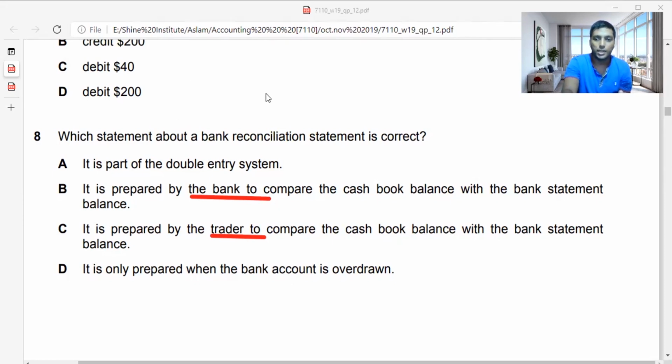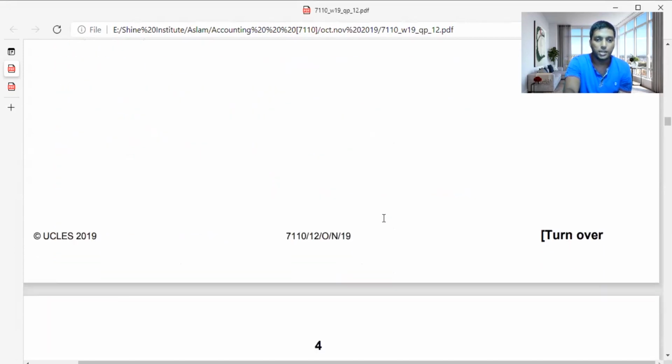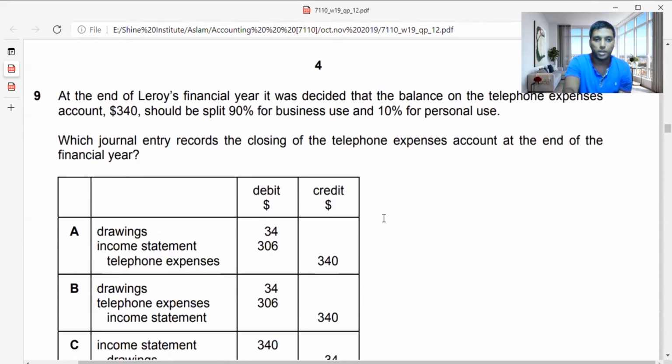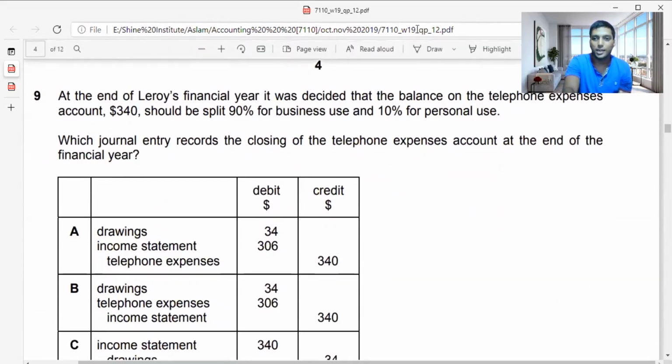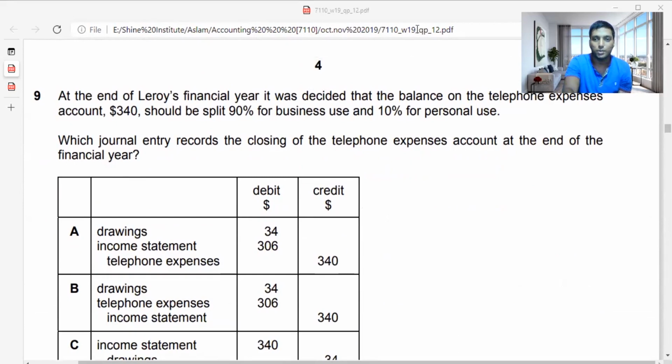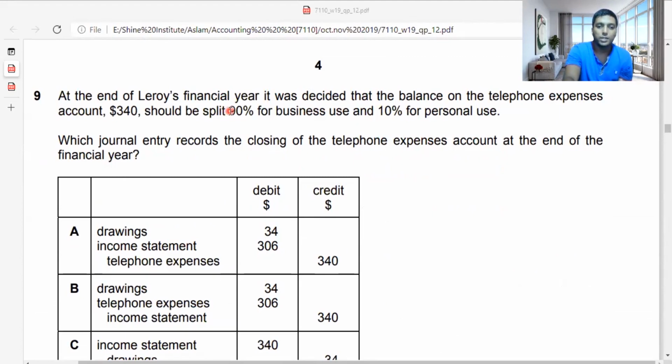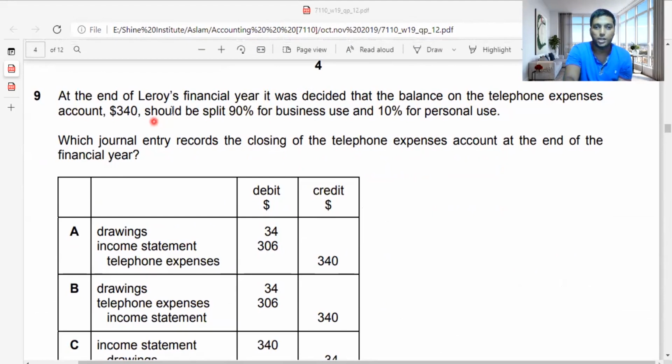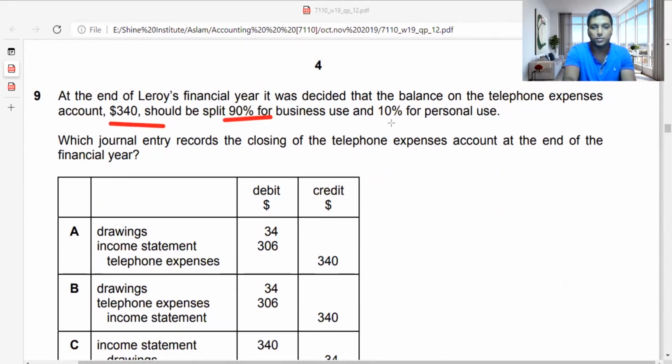Then we move on to the ninth question. It's quick and easy, guys. Another question, as I said, you need to have a clear understanding when you're doing the accounting paper. A thorough understanding of double entries is very important when you're doing paper one. Let's start. At the end of Leroy's financial year, it was decided that the balance on the telephone expenses account, $340, should be split 90% for business use and 10% for personal use.